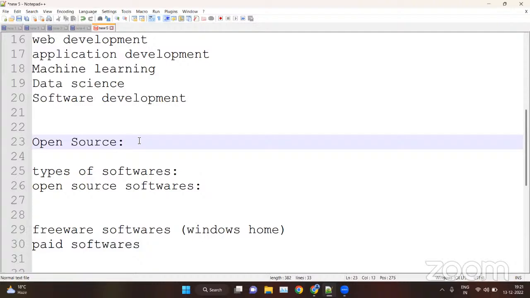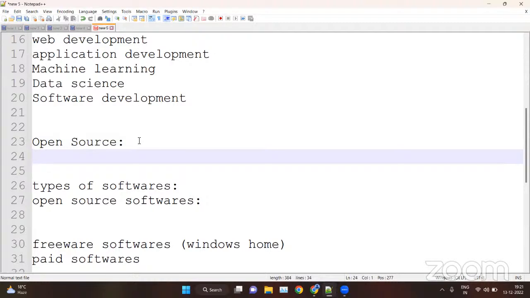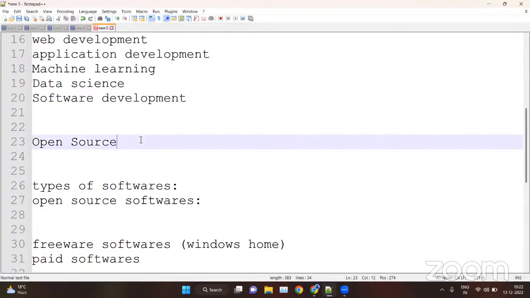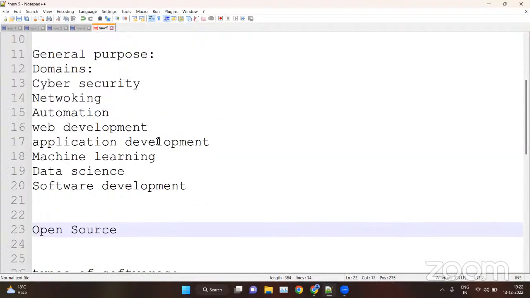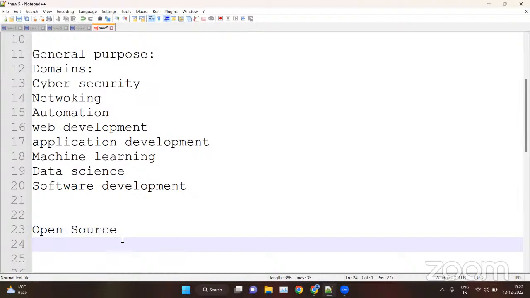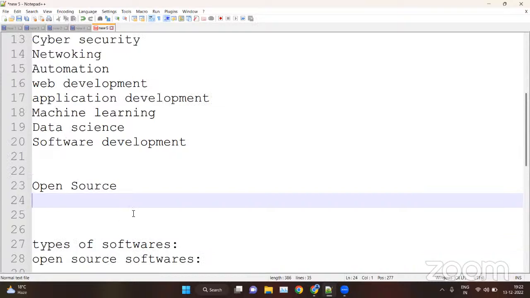Because of this nature, most developers came into the community and started contributing to Python. That is why we have a vast amount of libraries, features, and packages inside Python. Due to its open source nature, Python is general purpose. Python has a large number of libraries, features, modules, and packages, around 500 plus modules, packages, libraries, and frameworks.